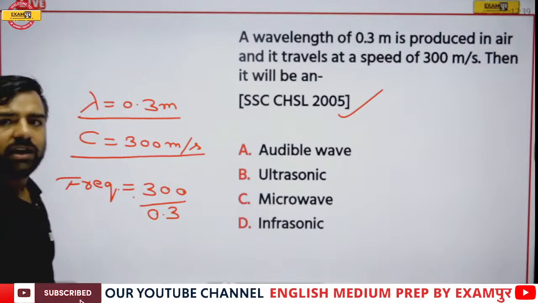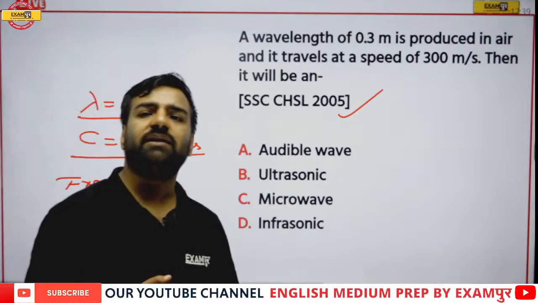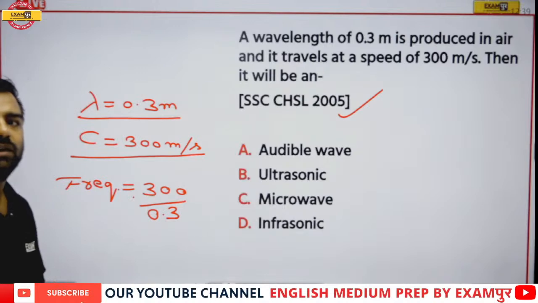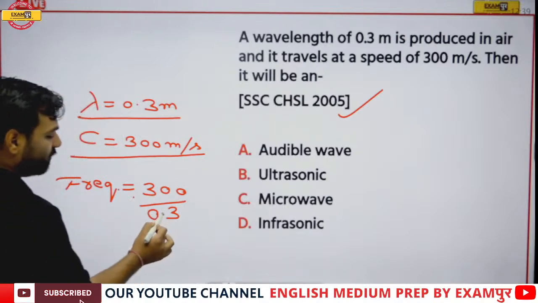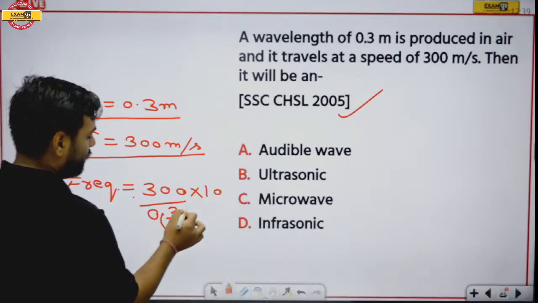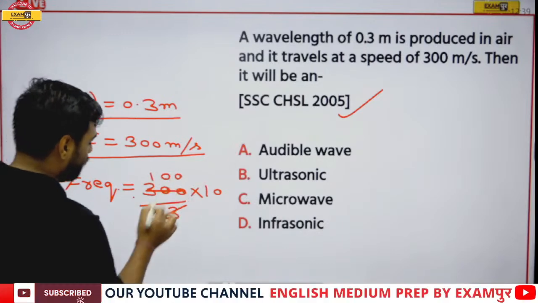So if I'll just try to calculate it, Ram is giving answers, so it would be infrasonic, that is option D, correct? But Ram, just wait a minute. If I'll just cancel it out, it is giving me what? It is giving me